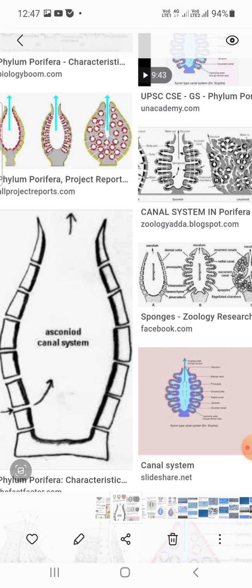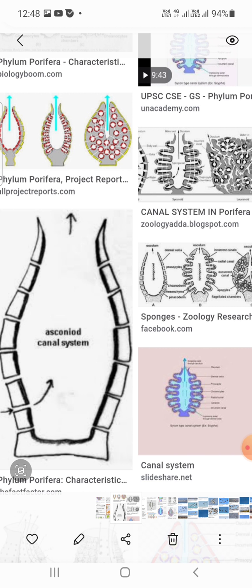This asconoid type of canal system is the simplest of all the types. It has a radially symmetrical vase-like body consisting of a thin wall enclosing a large central cavity, the spongiocele. The wall is composed of an outer and an inner epithelium with a mesenchyme between.